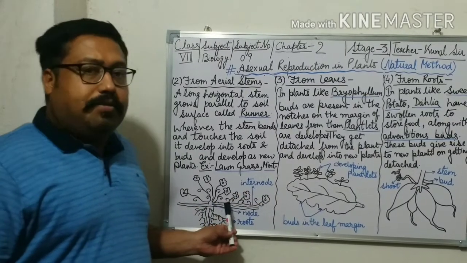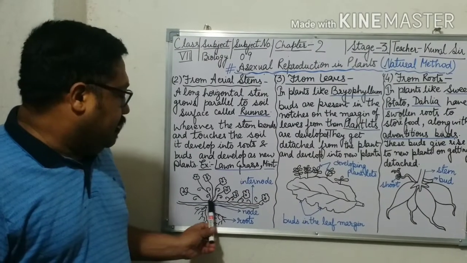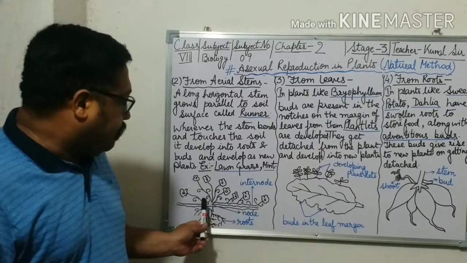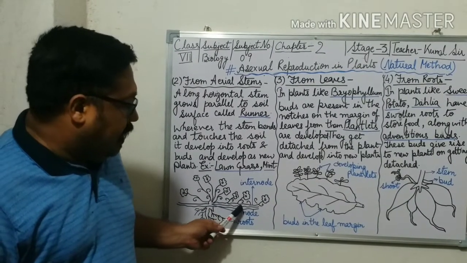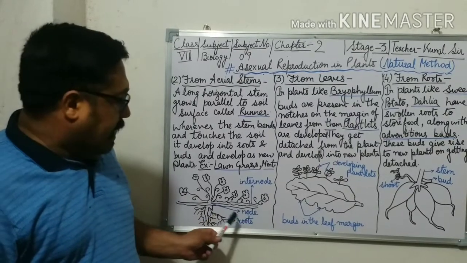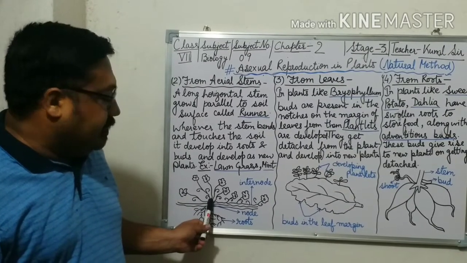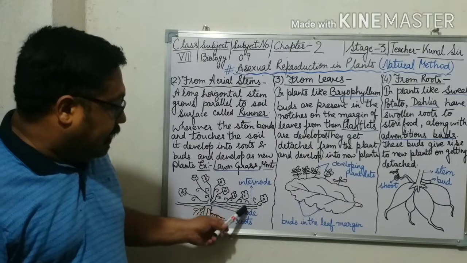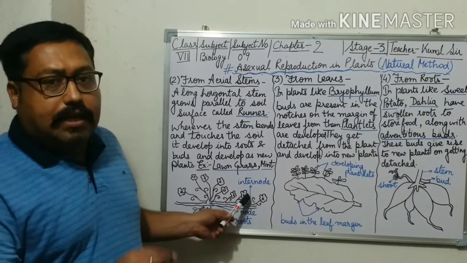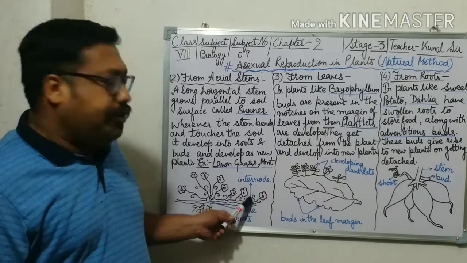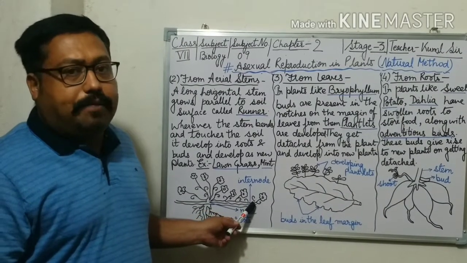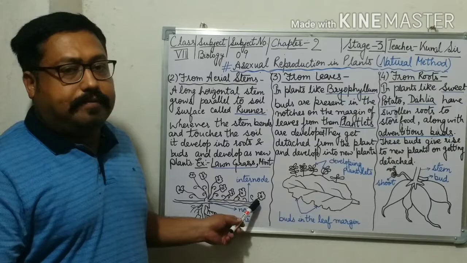In this diagram, you can see the plant growing parallel to the soil surface. Here are the roots, this is the node, and here the internode is attached, making contact with the soil. So here the new buds are developing as a new plant.